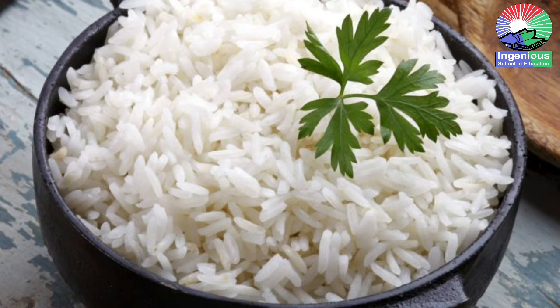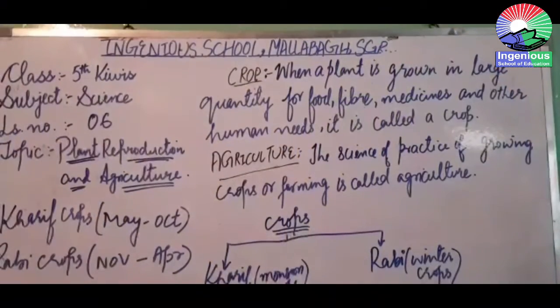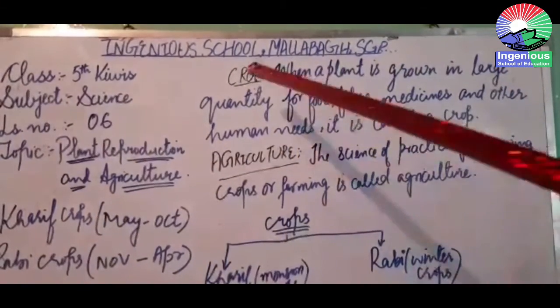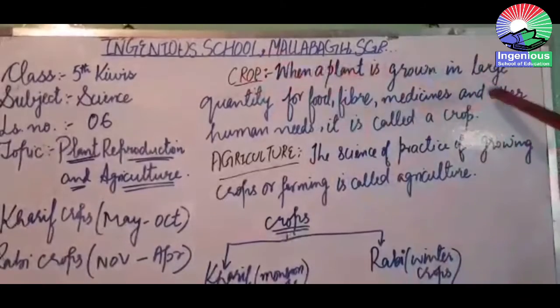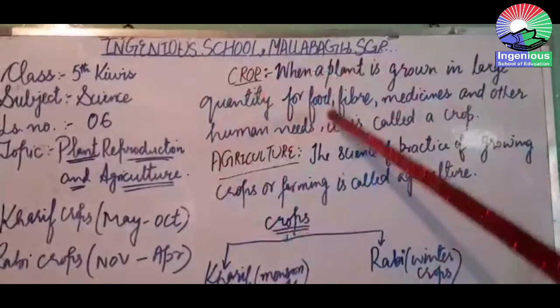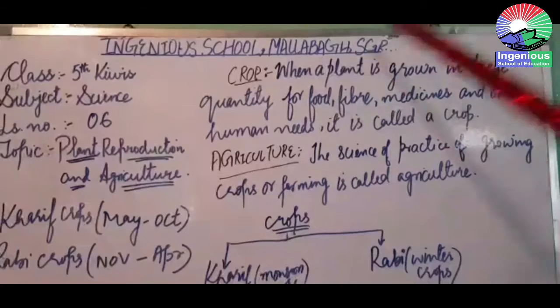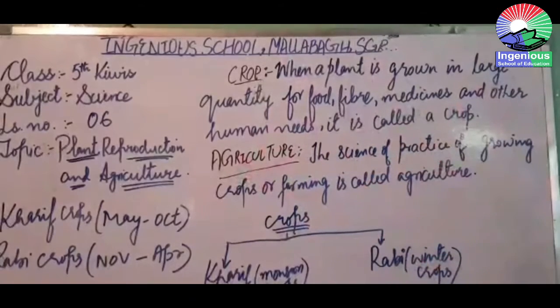So when a plant is grown in a large quantity for food, fiber, medicine and other human needs, it is called a crop. So what is a crop? When a plant is grown in a large quantity for food, fiber, medicines and other human needs, it is called a crop.